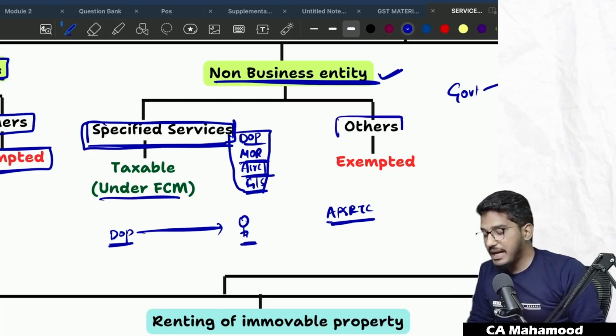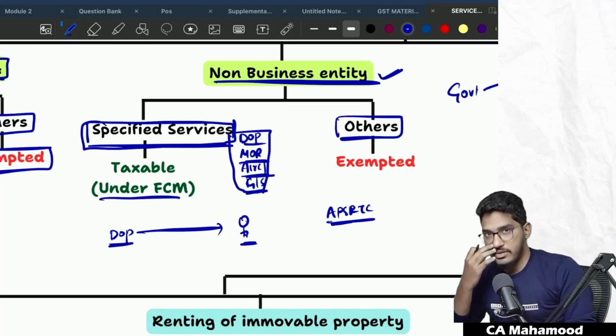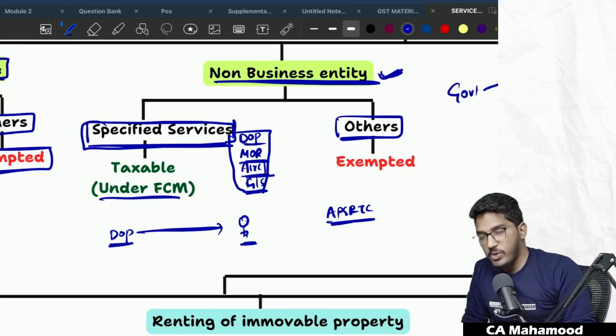Clear? Sir, what if there are other services like I am talking about Aadhaar services? So I am a non-business entity. Government is providing some services which is not falling under specified services. On that, no GST will be there, exempted.